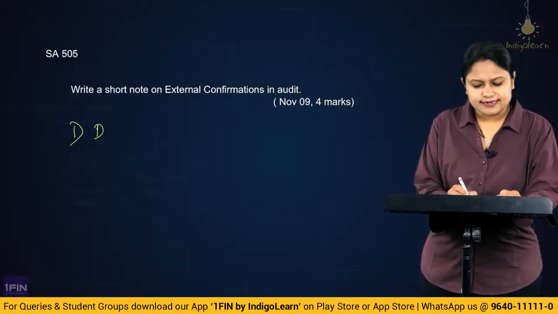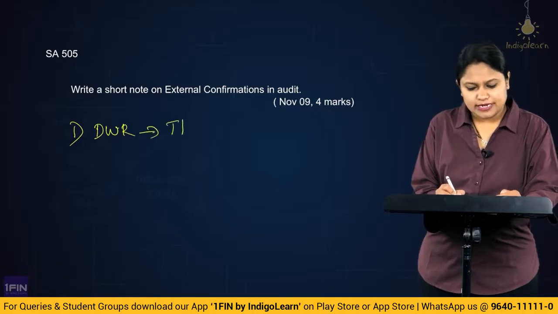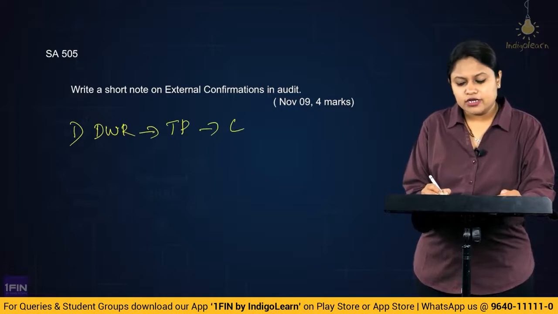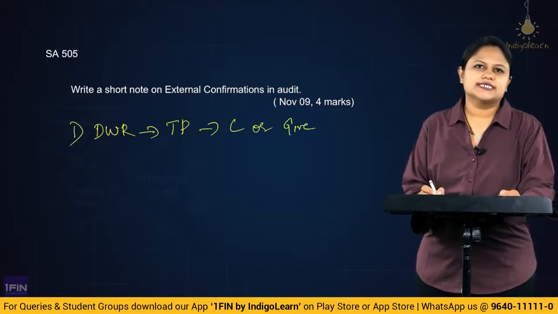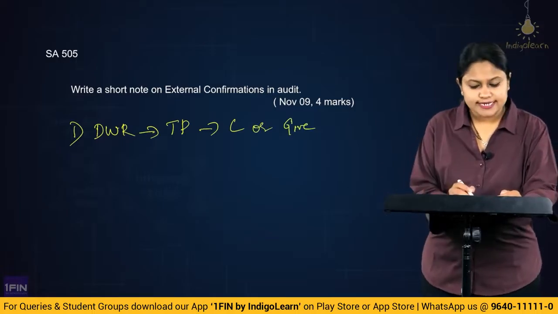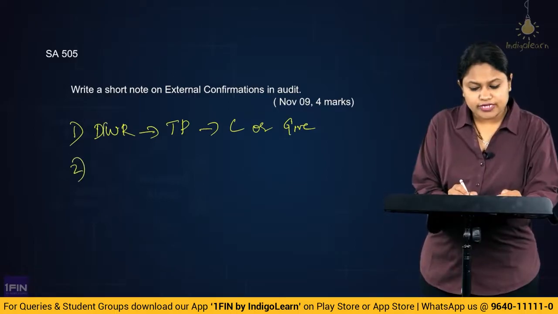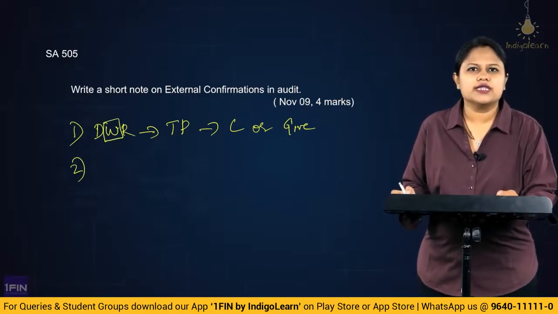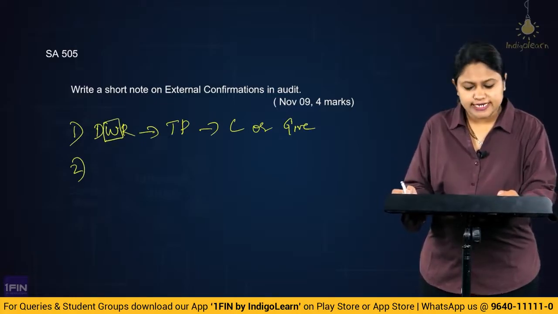It is a direct written response that we get from whom? The third parties, to confirm certain matters or to give certain information. Then one very important thing, it is always going to be a written confirmation. That means there is no scope for oral confirmations. They will not amount to external confirmation, alright.